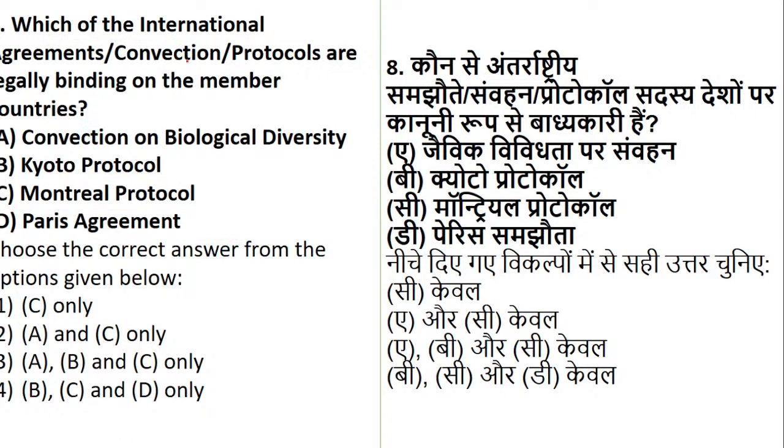It means that a member country has to follow the norms and regulations which are a part of a convention. Convention and agreement actually is one and the same, and it is a part of protocol. So which of them are legally binding? Whether it is Convention on Biological Diversity, Kyoto Protocol, Montreal Protocol, or Paris Agreement, which of them are there? For that bit of detail, actually I have given you a hint when I was explaining that.